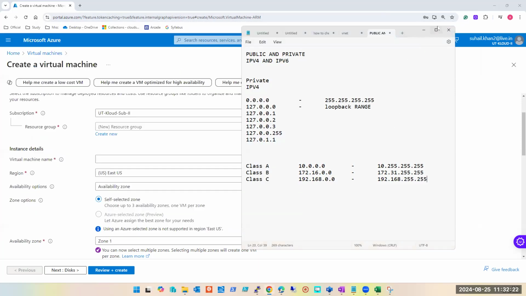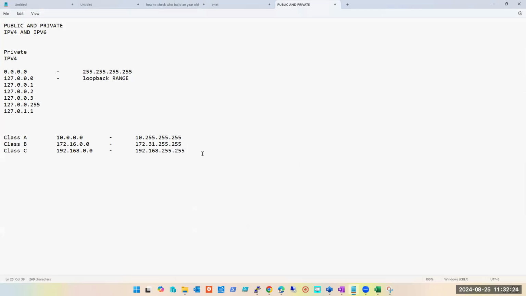If I tell you that the IP address of my PC is 172.17.0.1, what is it? Public IP or private IP? This is private. Who says private IP? Why do you think it is a private IP?